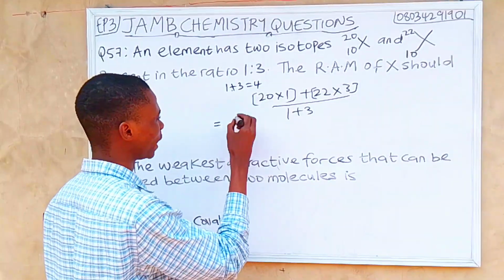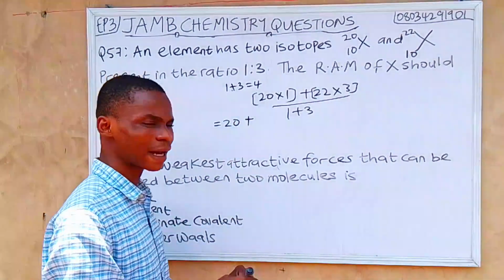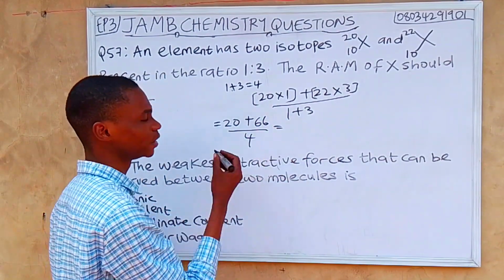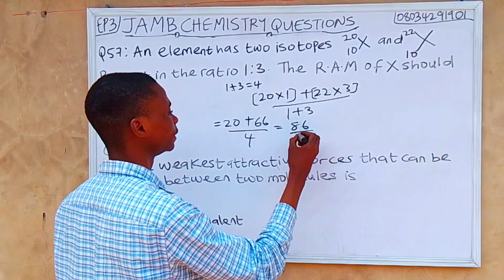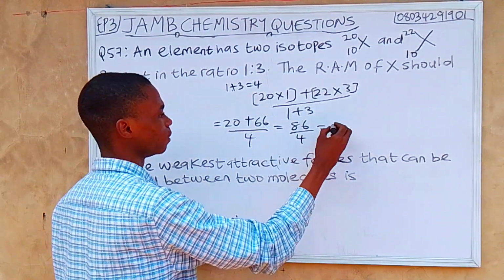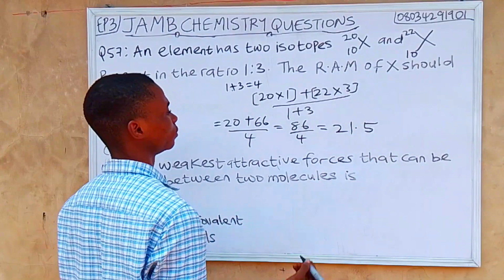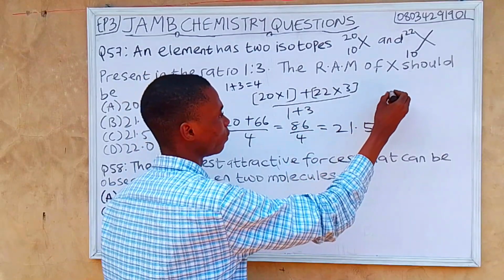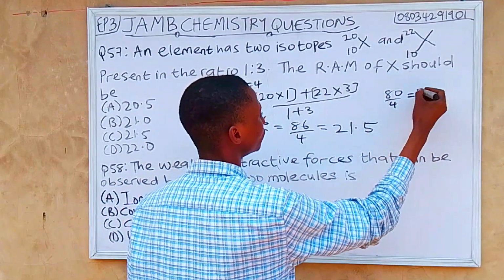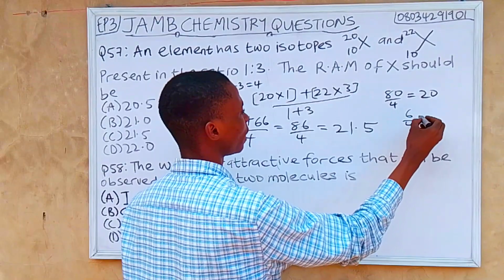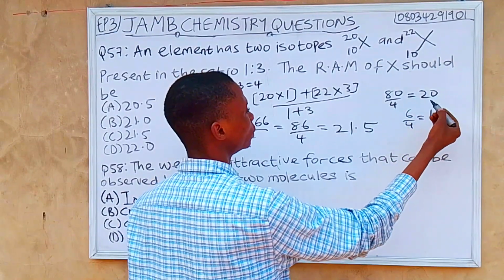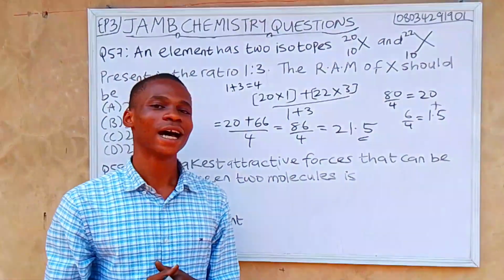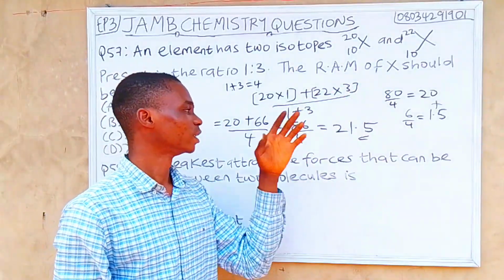So 20 multiplied by 1 is 20, plus 22 multiplied by 3 is what? 66. So 1 plus 3 is 4, and 20 plus 66 is 86. And 86 divided by 4 will give us 21.5. 80 divided by 4 is 20. We are left with 6. 6 divided by 4 is 1.5. So if we add it together, 20 plus 1.5 is equal to 21.5. For those that don't understand how I got the answer, I hope with this you understand it now.